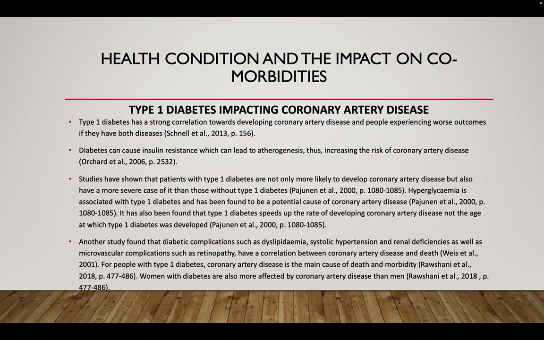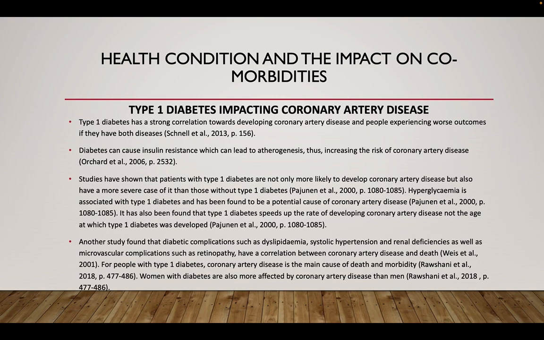Hypoglycemia is associated with type 1 diabetes, and it has been found to be a potential cause of coronary artery disease. It has also been found that type 1 diabetes speeds up the rate of developing coronary artery disease, but not the age at which type 1 diabetes was developed. Another study found that diabetic complications such as dyslipidemia, systolic hypertension, and renal deficiencies, as well as microvascular complications such as retinopathy, have a correlation between coronary artery disease and death.